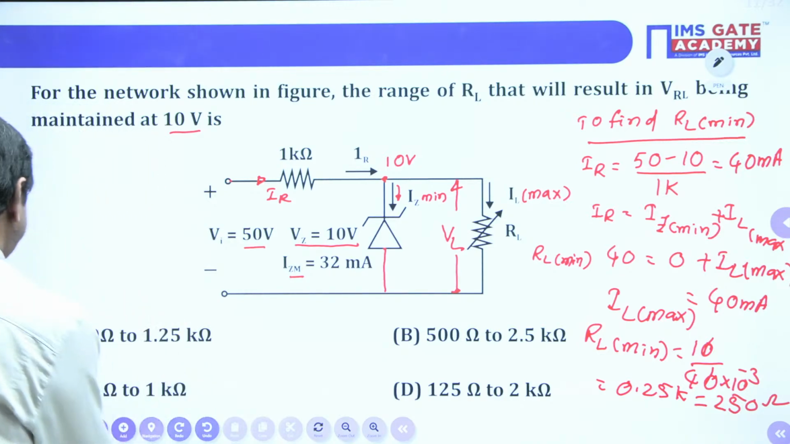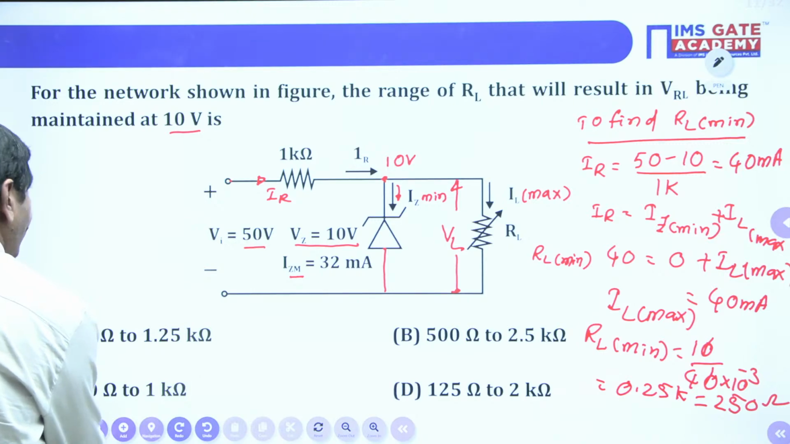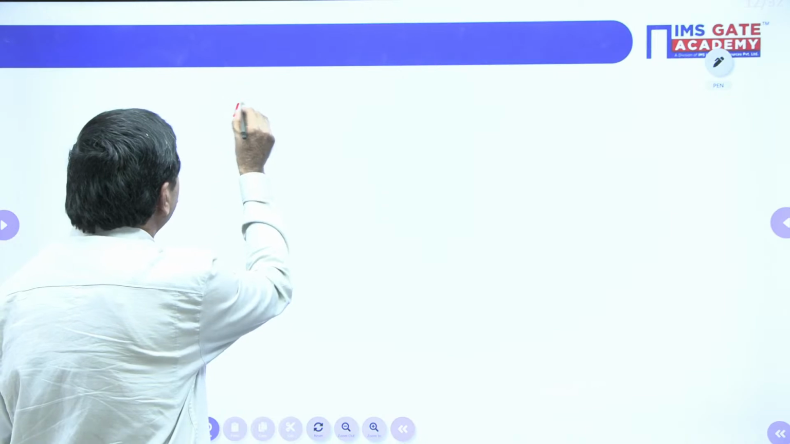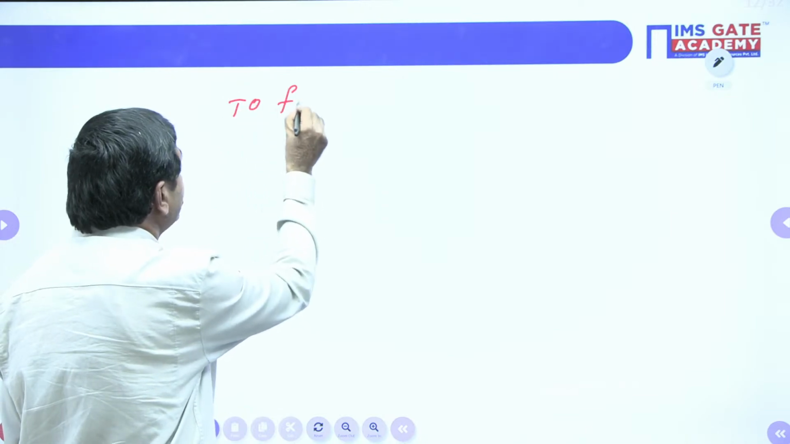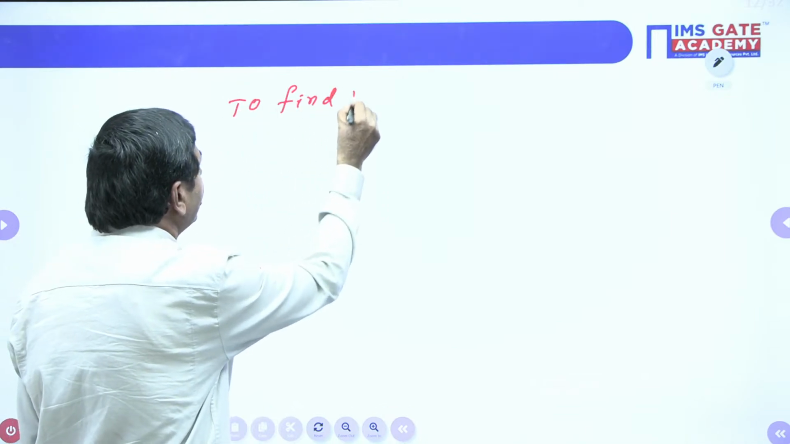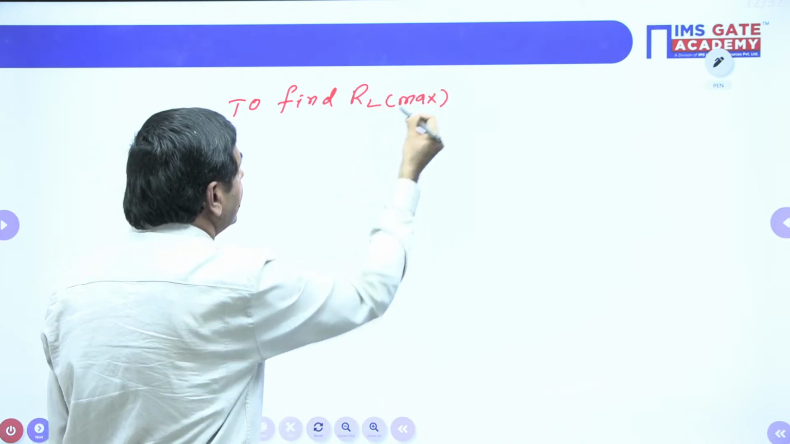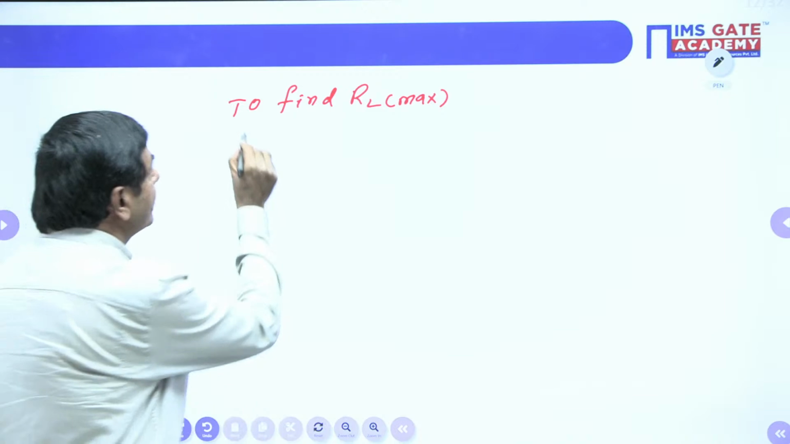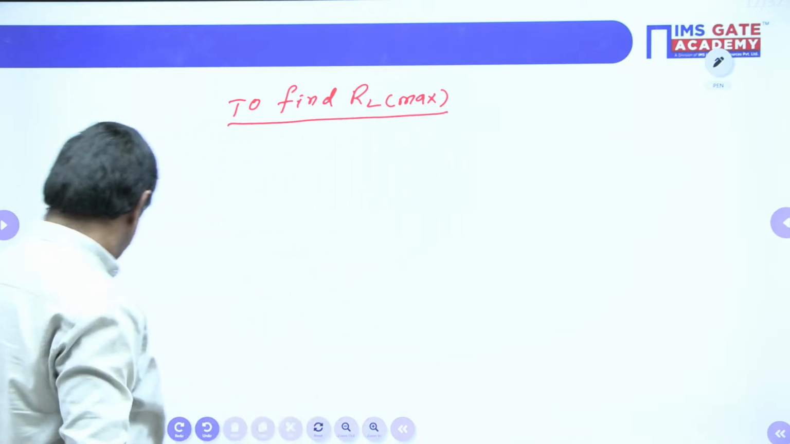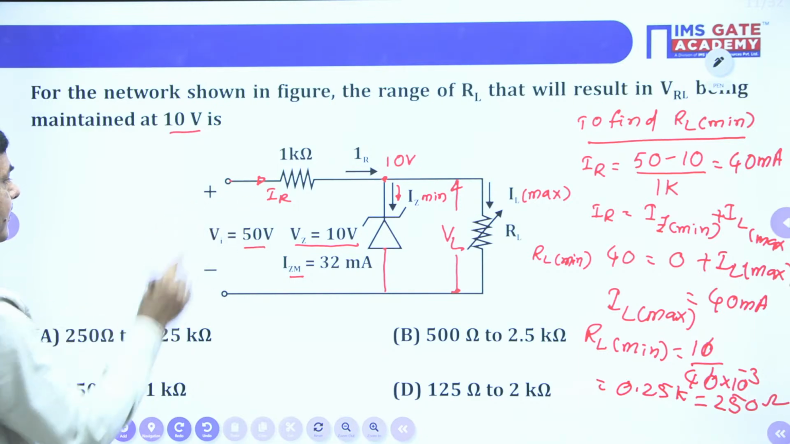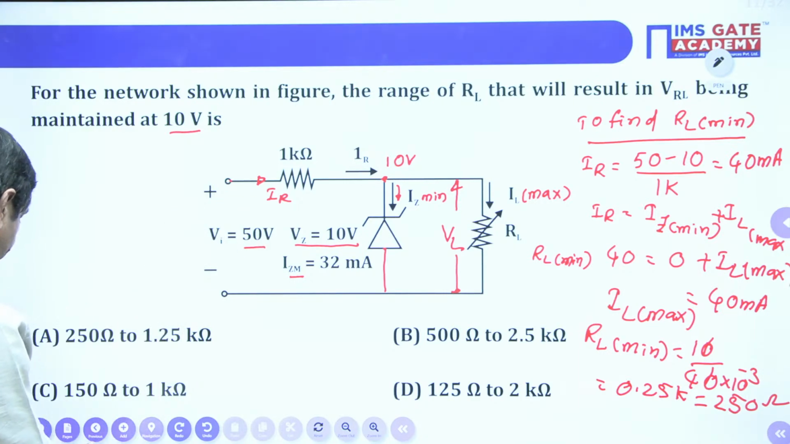To find the RL maximum, I will draw the network. I wish to find the RL maximum here. How we can find the RL maximum? Just we can draw this diagram again. 1K and 50 volts we got here now. I will draw it now.